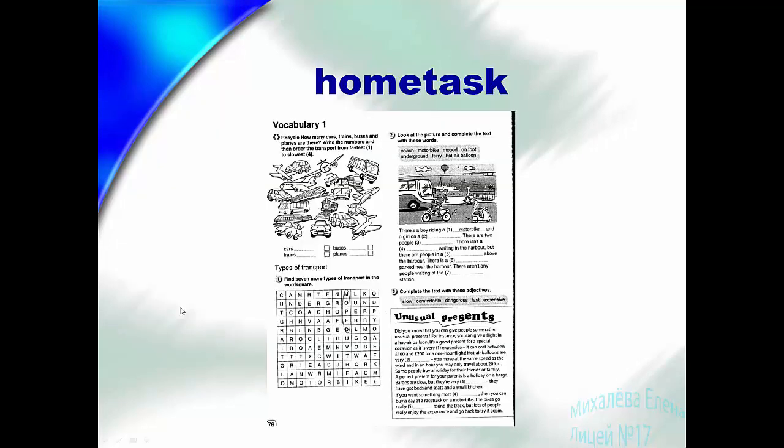So let's go to your home task. So you have many exercises, but I think that are very easy. So let's do with this one. On these pictures you should count how many cars, trains, buses and planes are there. Посчитать и написать, да, сколько вы видите машинок, cars, trains, buses, planes.